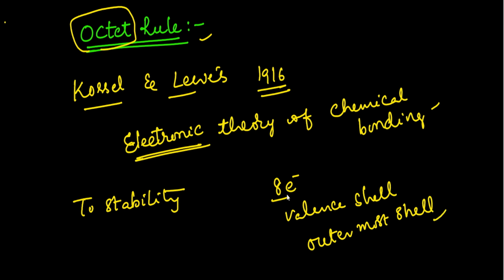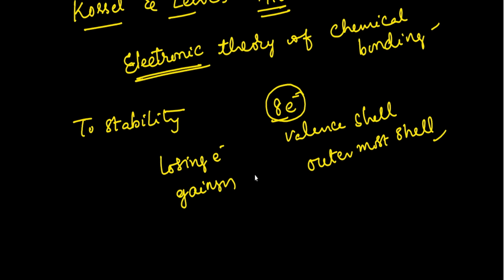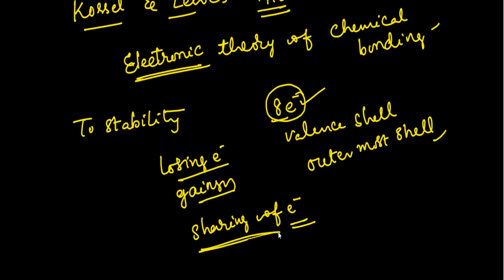How does every atom try to get the 8 electrons? By 3 ways: either by losing electrons, or by gaining electrons, or by sharing of electrons. So, in order to get the octet configuration in their valence shell, every atom tries to get the 8 electrons by losing electrons, gaining electrons, or sharing electrons.